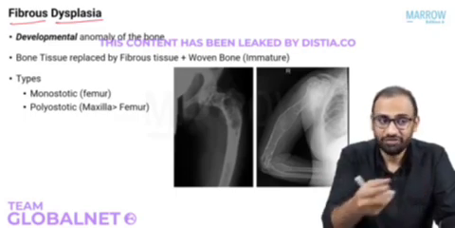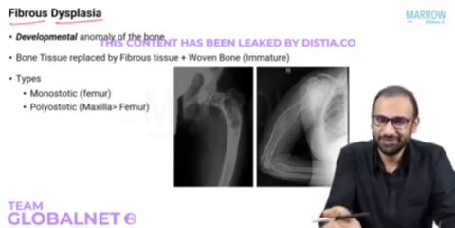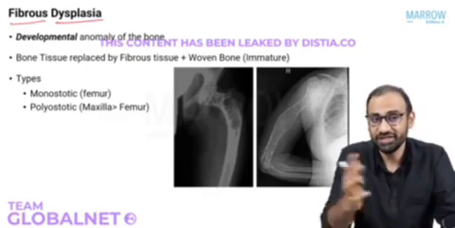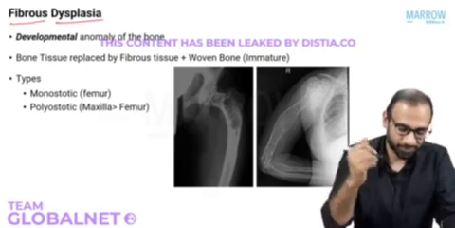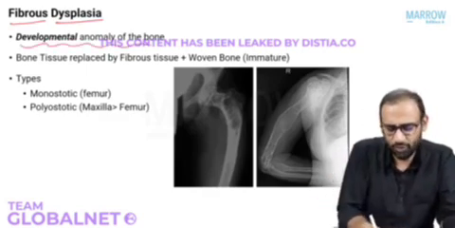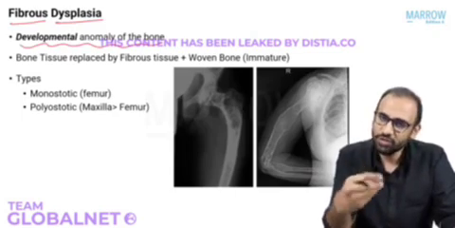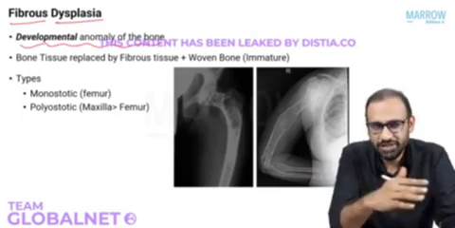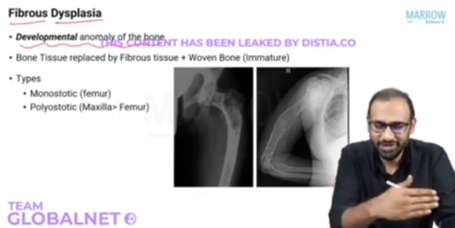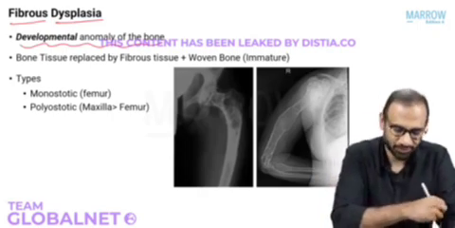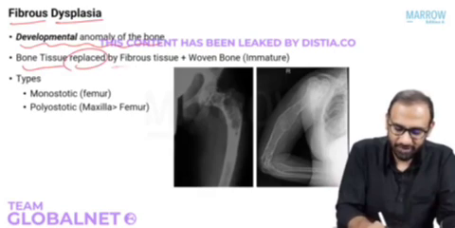The bigger variant of fibrous cortical defect is fibrous dysplasia. Okay, essentially the same thing, but it's on a larger volume. It's basically a developmental anomaly of the bone because it's not a tumor. So while developing the bone, instead of the bone tissue growing, there is fibrous tissue growing because it has been displaced. Right? It has been replaced by fibrous tissue. The bone tissue is replaced by fibrous tissue.